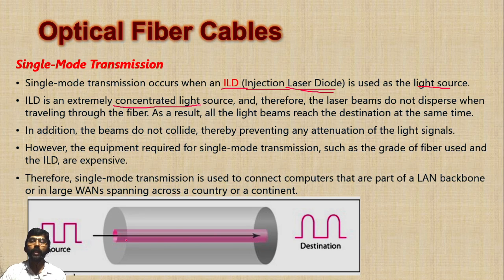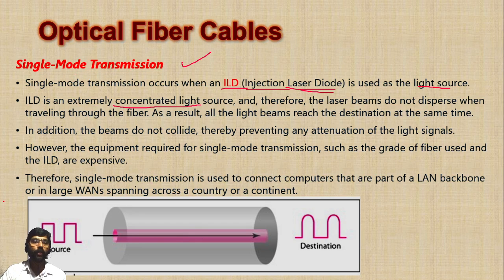It is never dispersed, so it will travel a longer distance without any attenuation. So if you need a higher data transfer rate, we generally use single mode transmission. There is no collision because there is no attenuation and no dispersion in the light, so there is no colliding. So the attenuation problem is not there in single mode transmission.